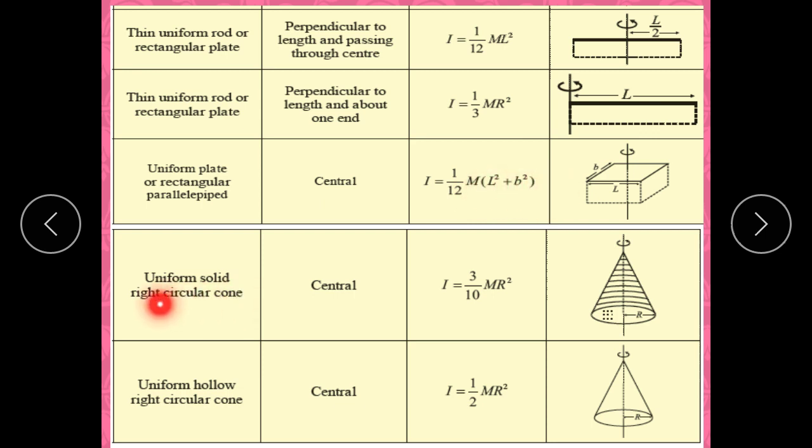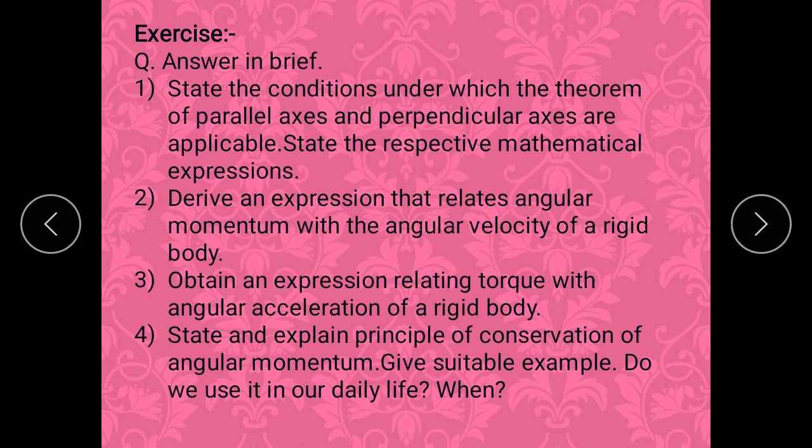For a uniform solid right circular cone, about an axis passing through the center, it is 3 by 10 mr square. For a uniform hollow right circular cone, it is half mr square. Now here there will be some questions given to you.